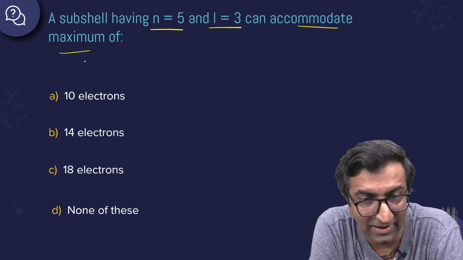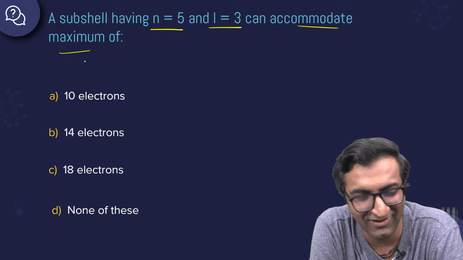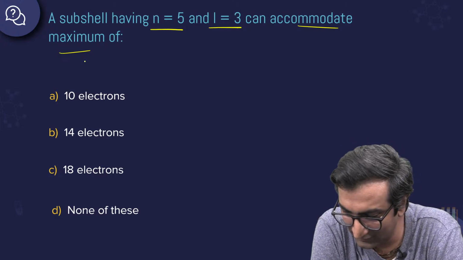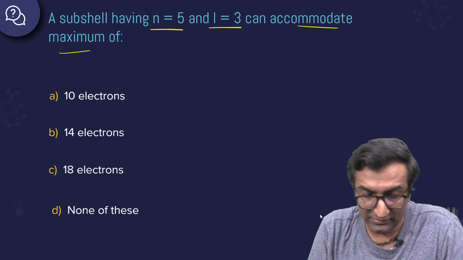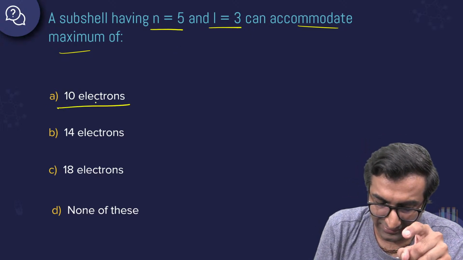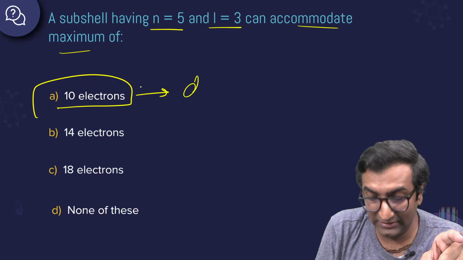All right, Narmo. Absolutely. Look at that. I like that. Swastika says this one's D, this one's A. Okay. Swastika is saying this one's A. Subshell having 5L, 10 electrons. See, 10 electrons would be the D orbital, I guess.